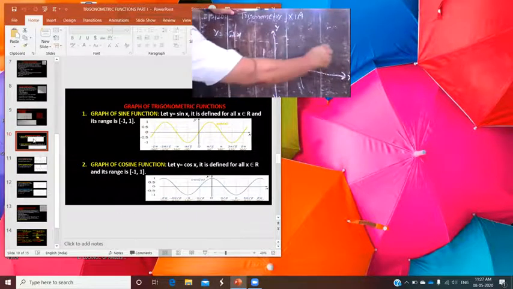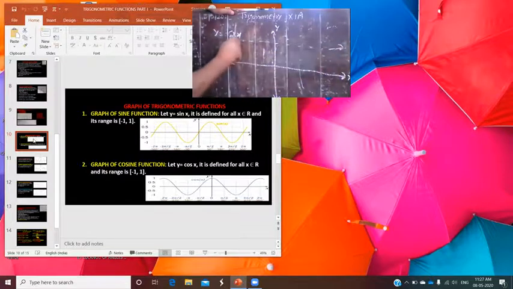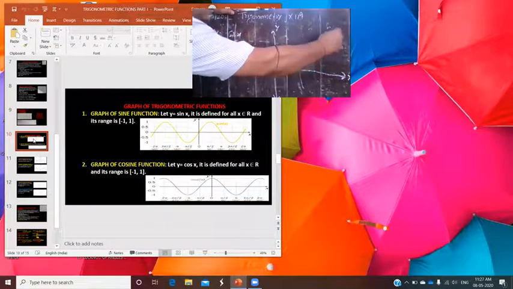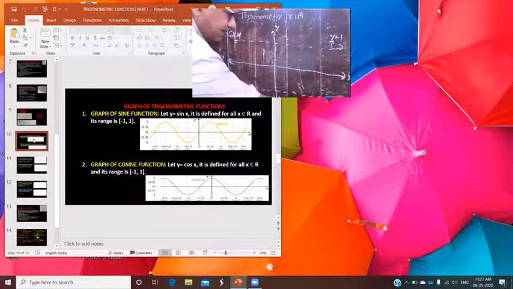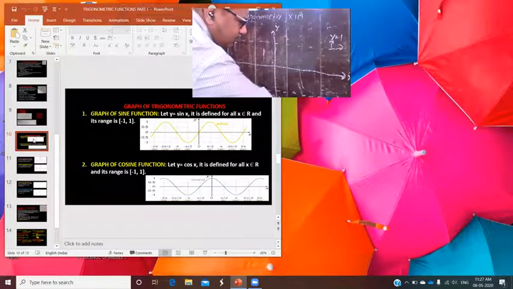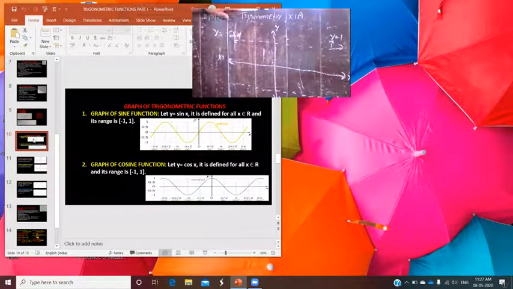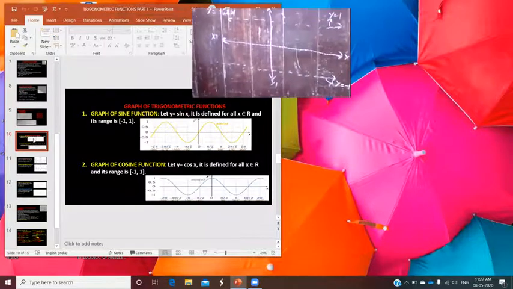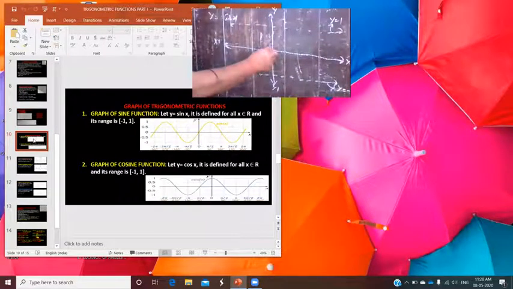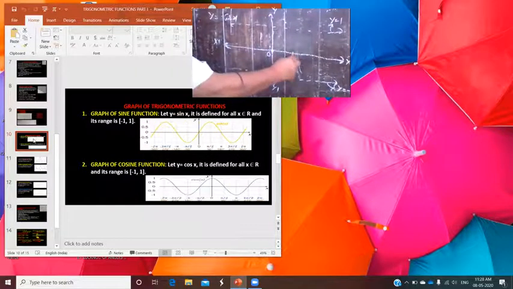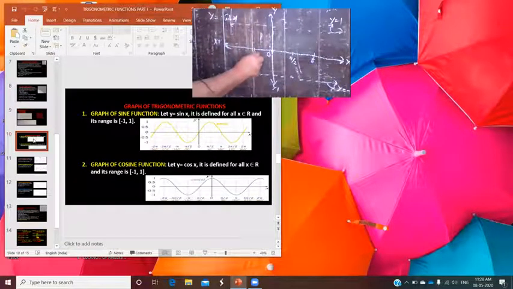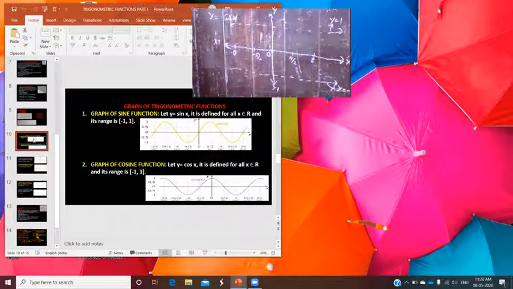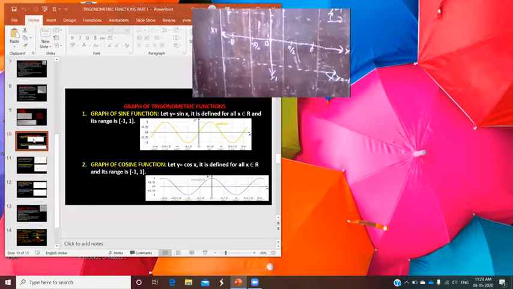Here you draw the marginal line y equal to 1, and below the x-axis you have y equal to -1. Now 0 degree, here you have pi by 2, and here pi. Minus pi by 2, and here you have minus pi. Okay, so in this way, you take its values.